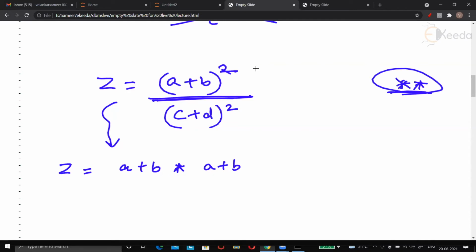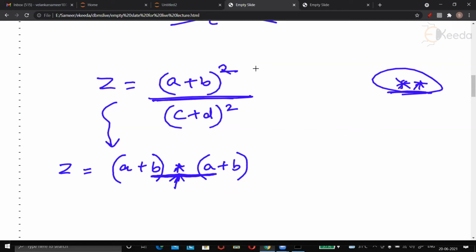So A plus B into A plus B, like R into R, that was R square. But now you know that multiplication will be done first here before addition. So you need a bracket here. You say A plus B, you get solved first. A plus B, you get solved first. And finally multiplication should be done.